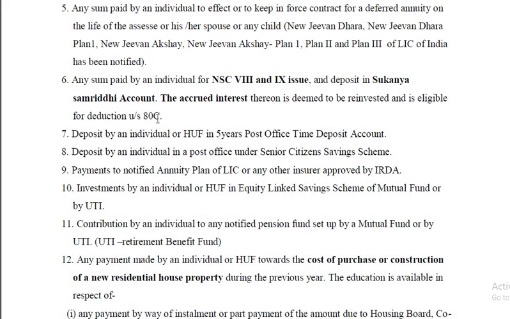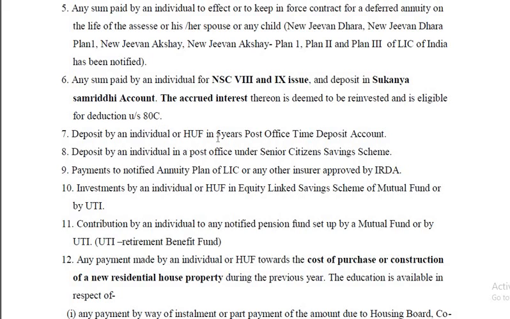But the last year's interest, supposing it is a 5 years NSC, the 5th year interest is not available for deduction under 80C because in the last year you are going to get the amount on maturity. Therefore, only 4 years interest is taken. The 5th year interest is not to be taken. If it is a 10 years NSC, then 9 years interest will be taken, but the 10th year is not taken because in the 10th year you are not reinvesting. The NSC will mature and you are going to get the amount.